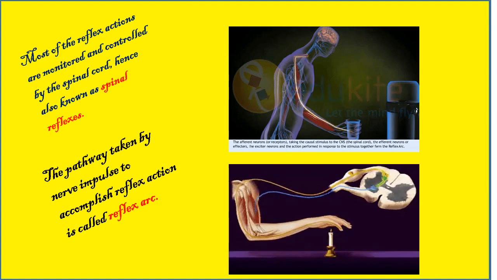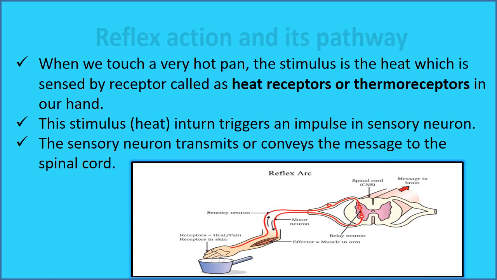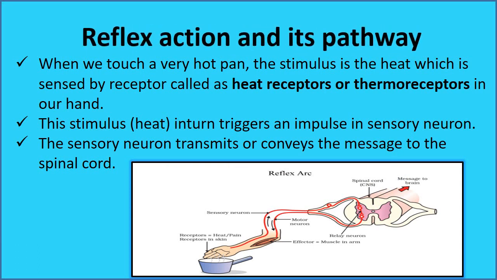Most of the reflex actions are monitored and controlled by the spinal cord, hence are also known as spinal reflexes. The pathway taken by the nerve impulse to accomplish reflex action is called the reflex arc. So this is the pathway of the nerve impulse to accomplish reflex action. The action goes from the sensory neuron to the spinal cord. So the pathway of reflex action is called the reflex arc. Reflex action and its pathway.